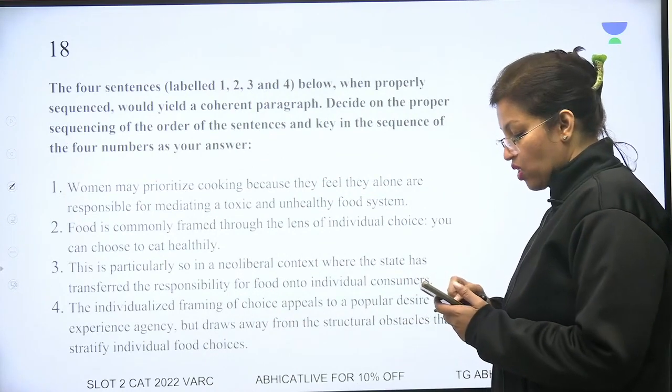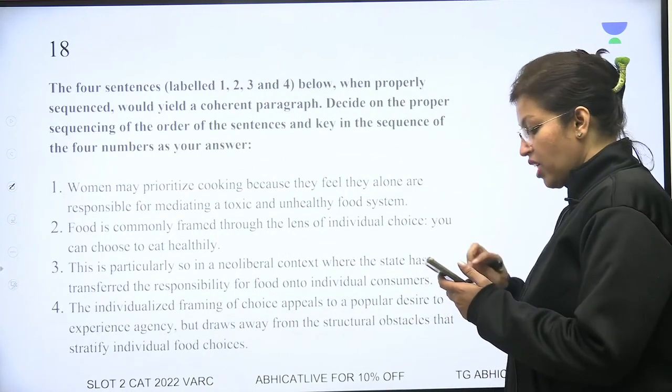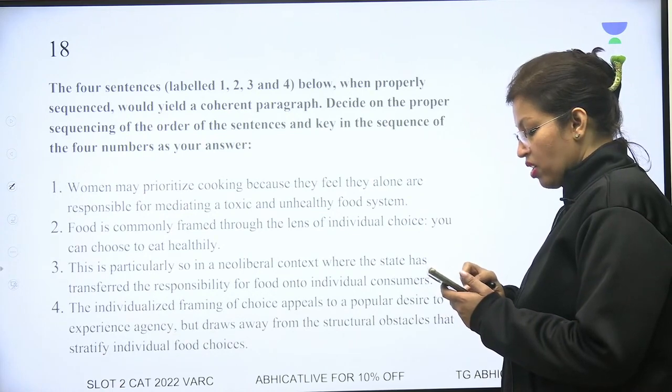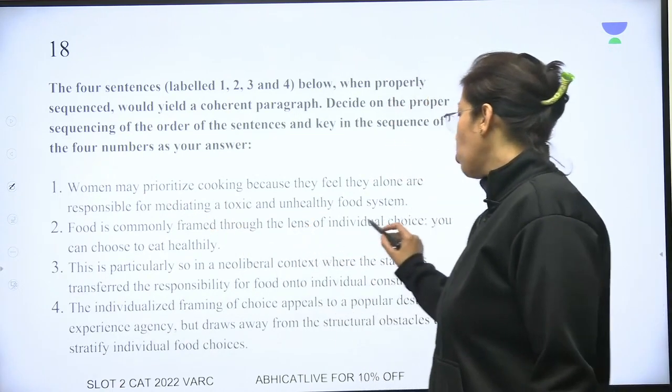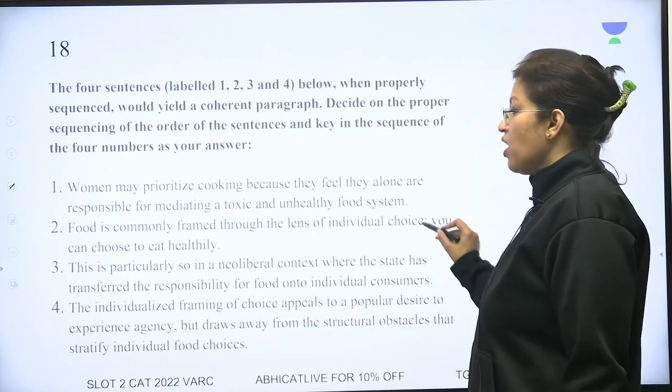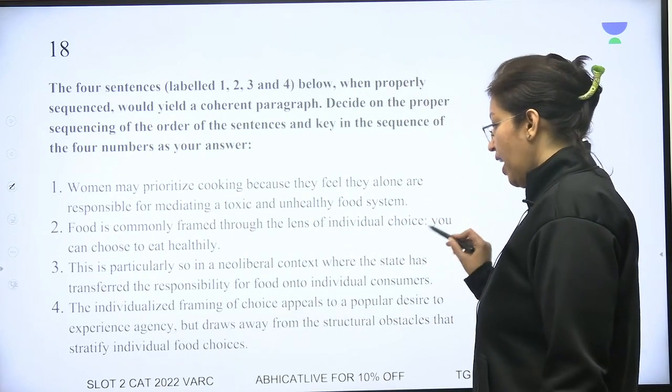Okay, let's go to the next one. Question number 18. Let's take a look. Okay, now this one also. Food is commonly framed through the lens of individual choice. You can choose to eat healthy.